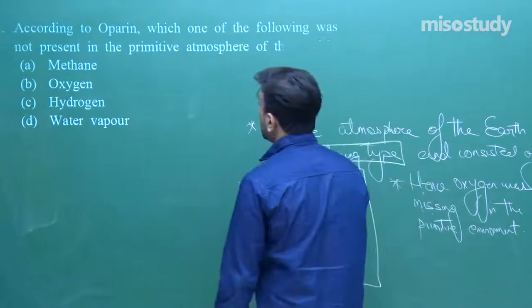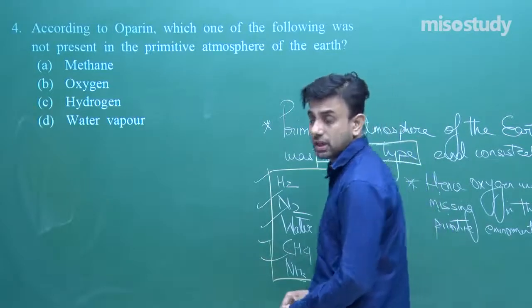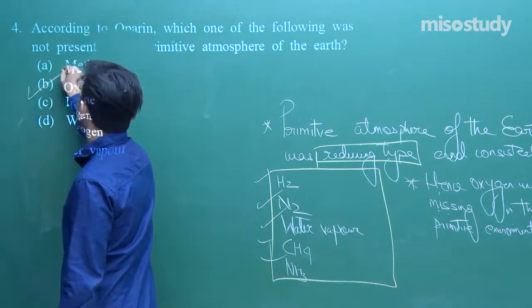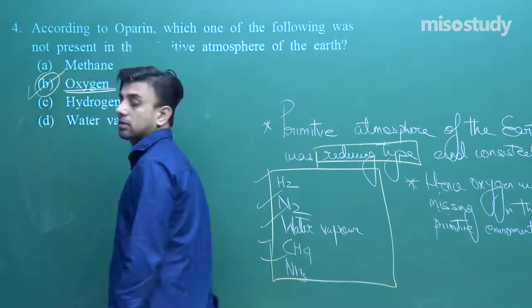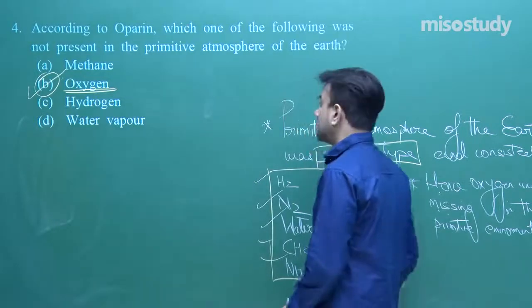So what do we see here? According to Oparin, which of the following is absent or not present? And it is the oxygen which is missing.